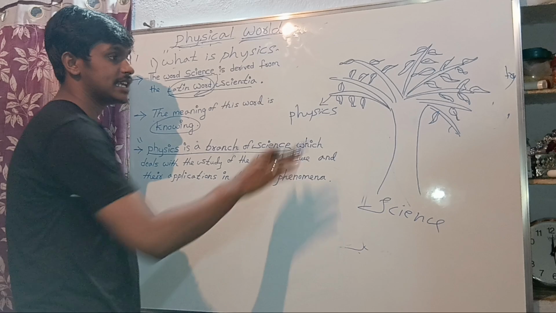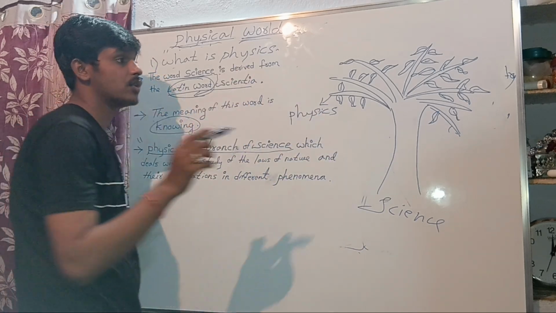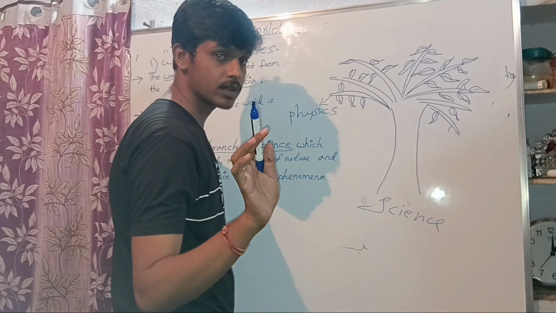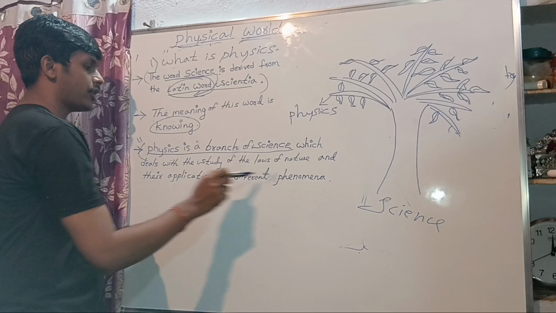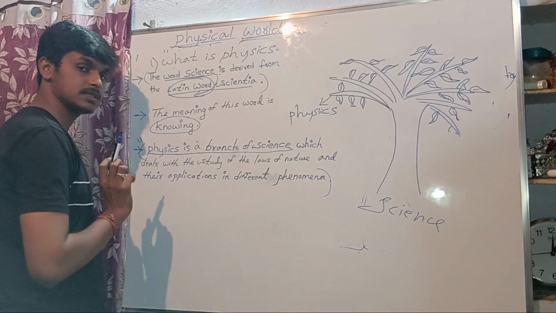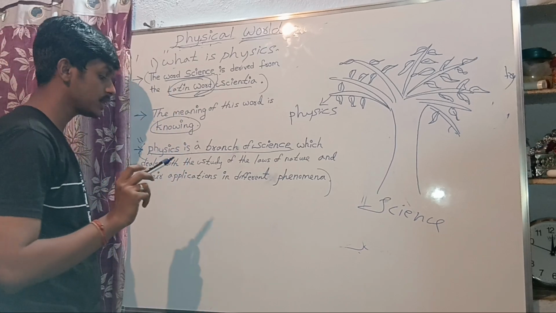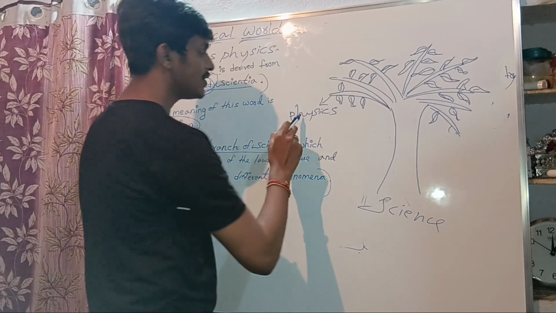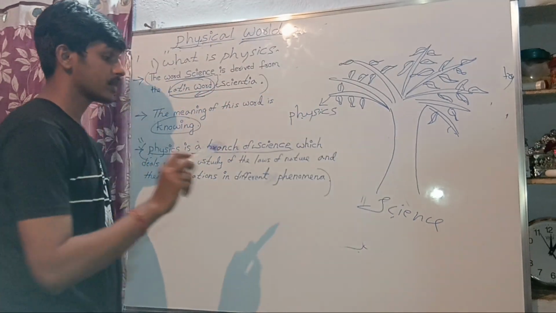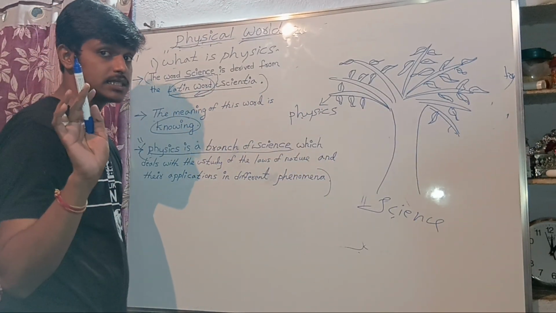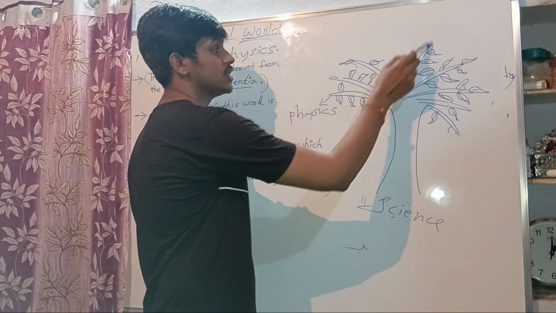I am using this as an example to explain this topic in an easy way. But in the exam, don't draw this diagram. Just write this point and this point, only two. Start from physics is a branch, and after that write this point. Physics is a branch of science. Not only one branch is there in science, many other branches are also there.